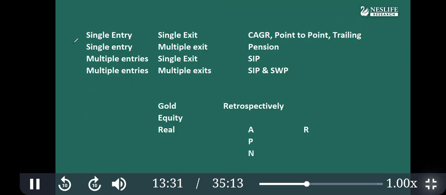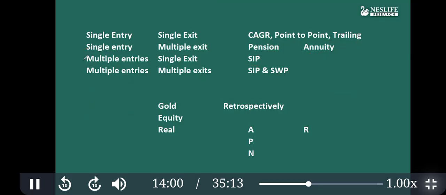Yes. If you buy any annuity plan of a pension fund, you invest an amount once, single entry, that is a single premium, and you get a pension for the next 20, 30 years. That is when pension is calculated, and it is called annuity. So these are the names of returns: annuity return, point to point return, trailing return, CAGR return, SIP return.